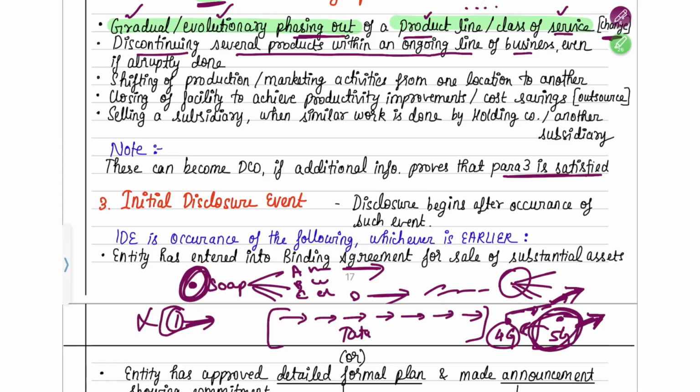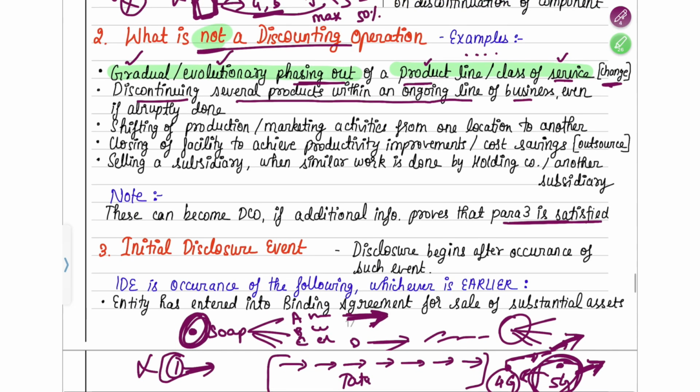Now men's soap might not be a major product, hand wash soap might not be a major product for them, so in such case it will not be a discontinuing operation. So even if you're discontinuing many products together of an ongoing line of business, that means in the soap division itself, even if it is done abruptly, it will still not be a discontinuing operation. You have to fulfill all the para 3 conditions for that, so that it may be called a discontinuing operation.